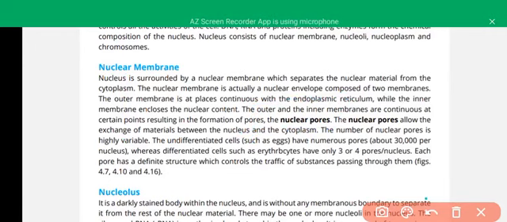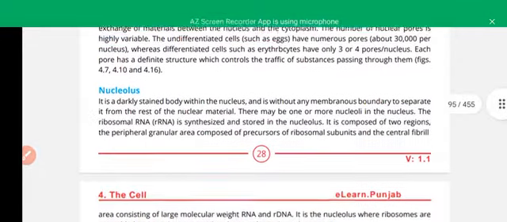The number of nuclear pores may be variable. In large cells like egg cells, there may be 30,000 pores per nucleus, while in a cell like the erythrocyte there may be 3 or 4 pores per nucleus. There is no need for many pores because there is no DNA in mature erythrocytes.